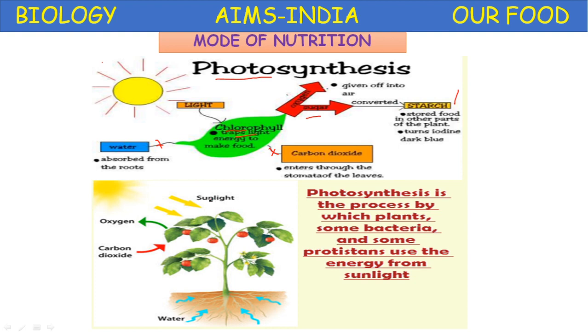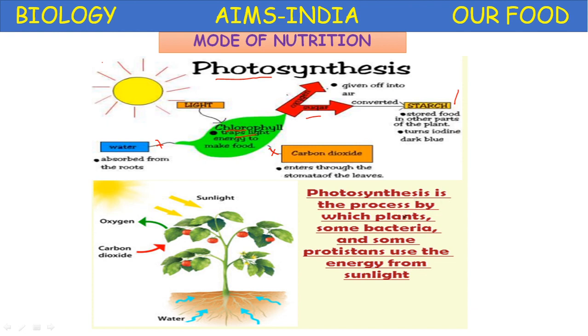The leaves trap the solar energy in the presence of chlorophyll, and carbon dioxide and water in the presence of chlorophyll and sunlight undergo photosynthesis and produce starch. During this process, oxygen is produced.